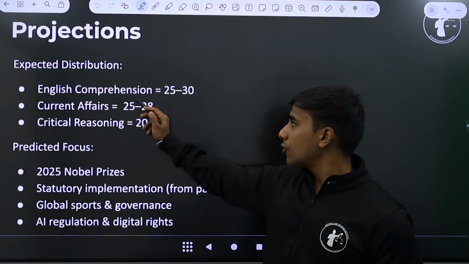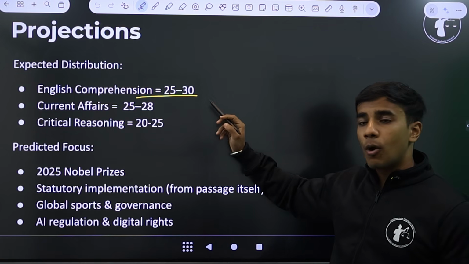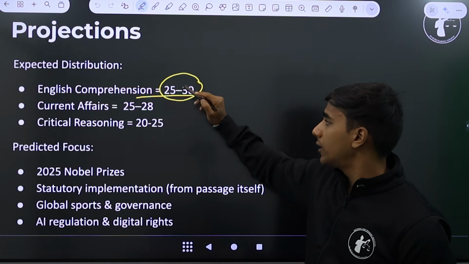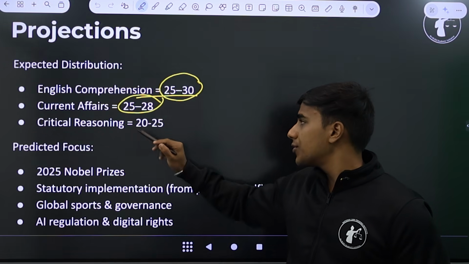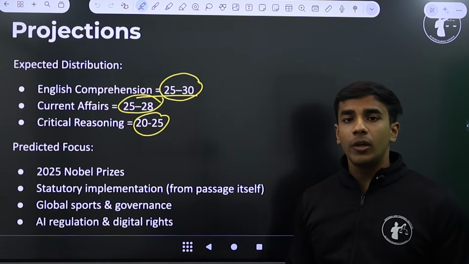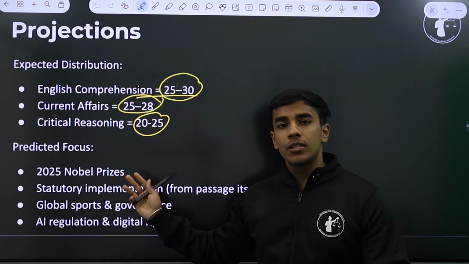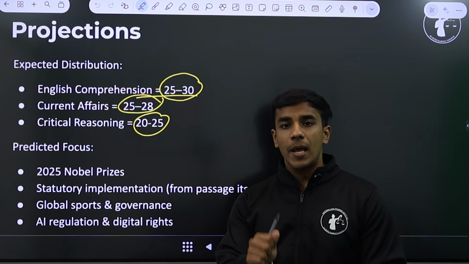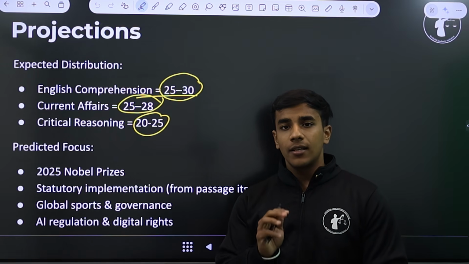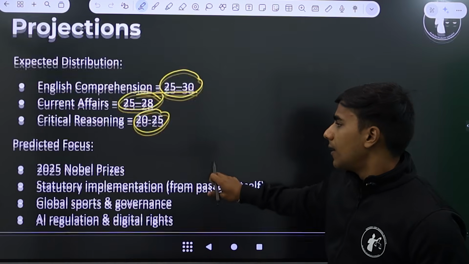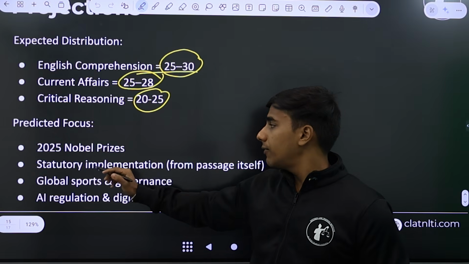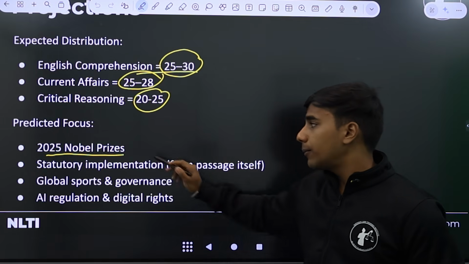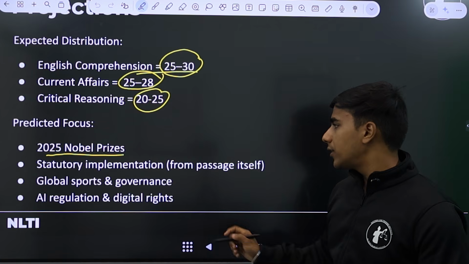The questions in English comprehension, RC, that we popularly call, will have 25 to 30 questions, 25 to 28 questions in current affairs, and around 20 to 25 questions in CR. And these questions will come from these 4 to 5 high frequency areas that are assumption, premise, conclusions, inference, strengthening, weakening.